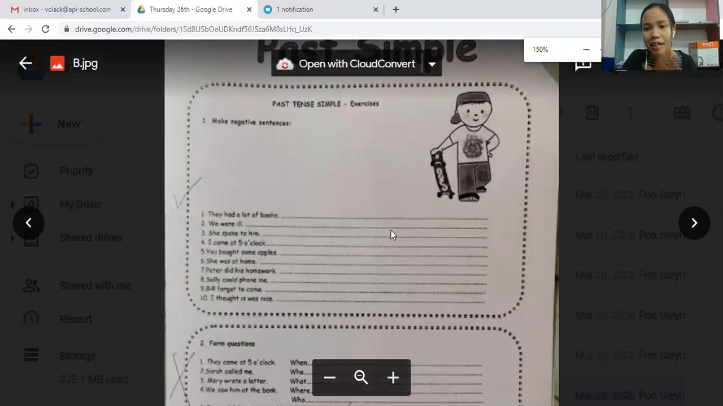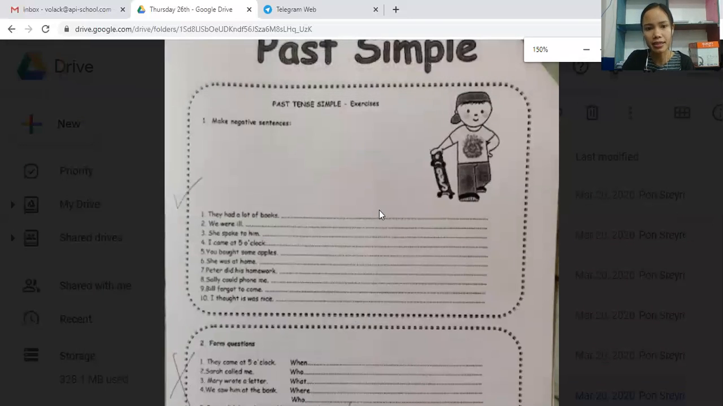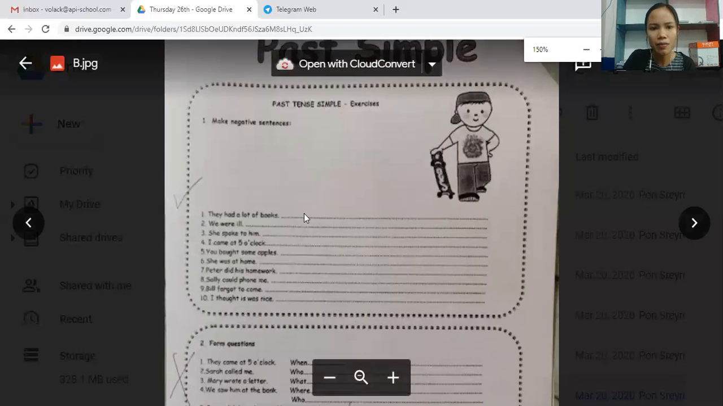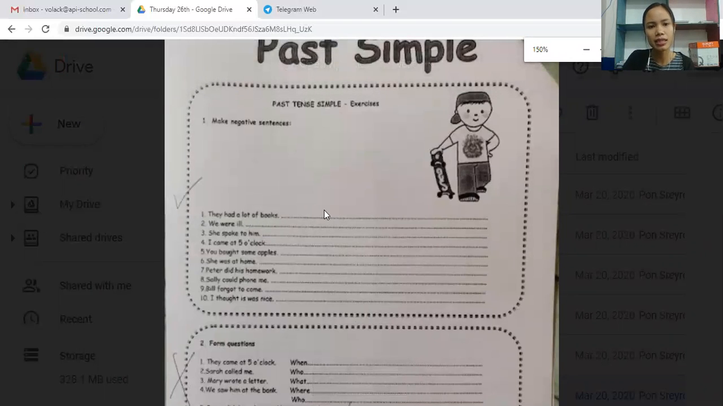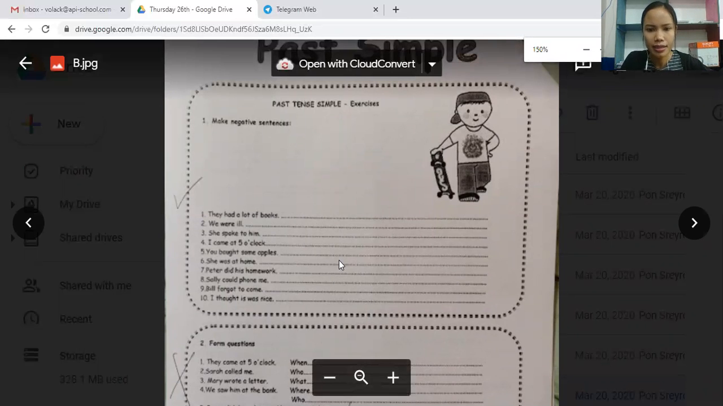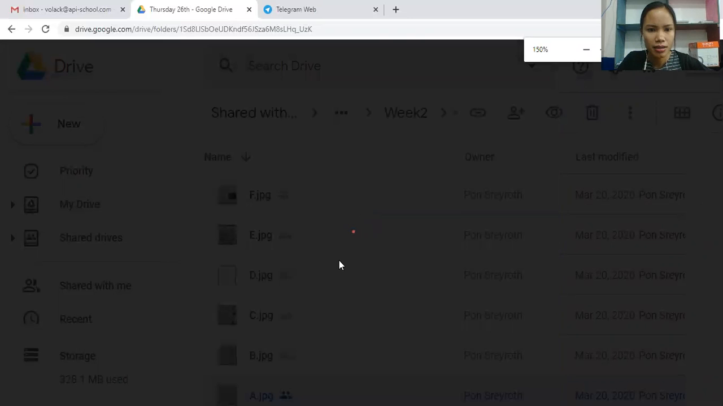And then we have another worksheet for you too, but just focus on exercise number 1 again, change it to negative. Example: They had a lot of books. When I change it to a negative sentence, I would say they didn't have a lot of books. If you're having trouble, like what is the verb one of this, verb two, how can I change it, you can look at the list that we provided to you on, I think, Monday, Tuesday. Okay. All right, and then this exercise,